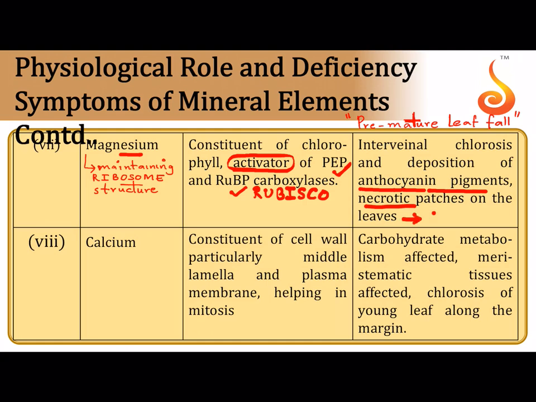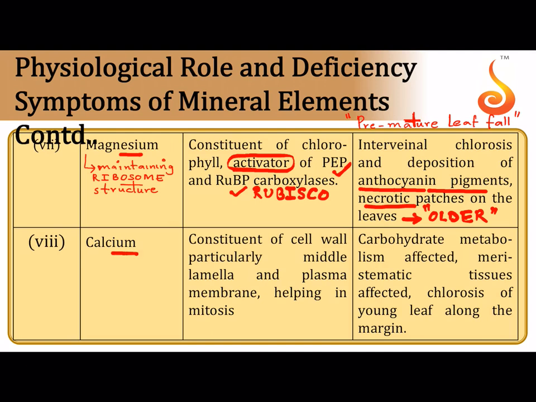In case of magnesium, the necrosis starts with older leaves, because if there is deficiency, the magnesium is broken down in the older leaves and it is sent as an emergency to the younger and the growing parts of the plant. So the first ones to bear the brunt are the older leaves in this particular case.